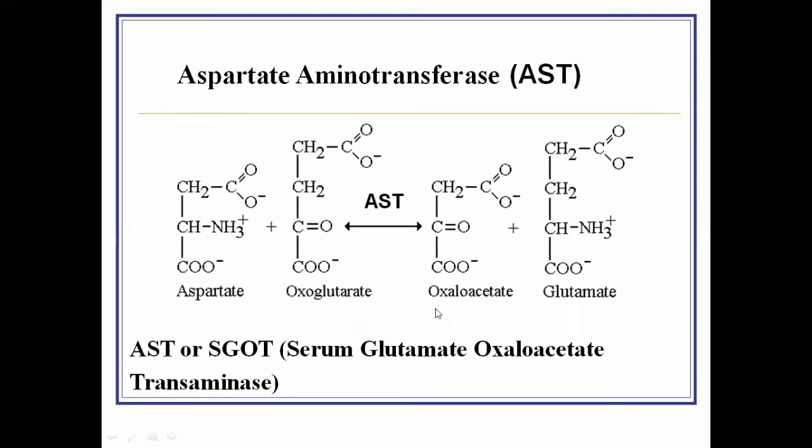This enzyme is also known as serum glutamate oxaloacetate transaminase because there is the production of glutamate and oxaloacetate after the transfer of the amino group from the aspartate to the oxoglutarate. And again, if the amino group is transferred from the glutamate to oxaloacetate, it will give rise to aspartate and oxoglutarate. And this reaction is catalyzed by the enzyme aspartate aminotransferase.